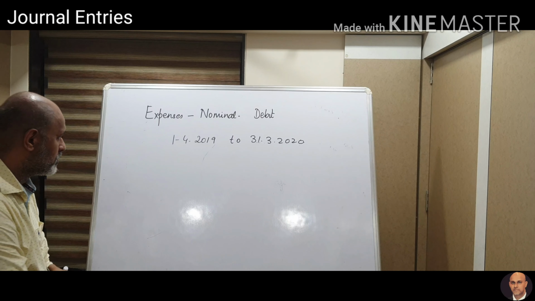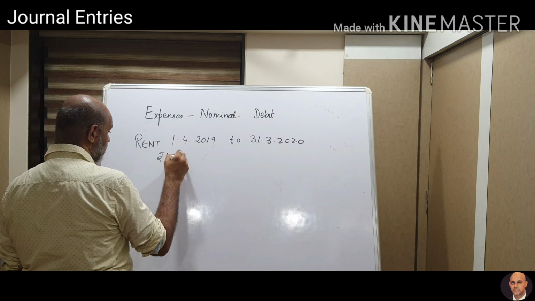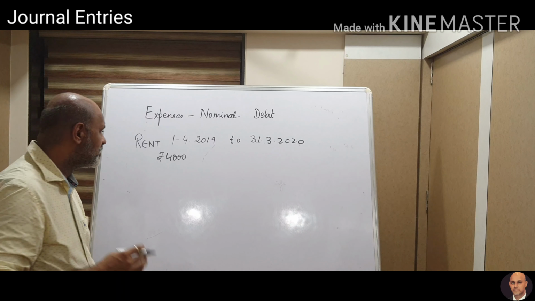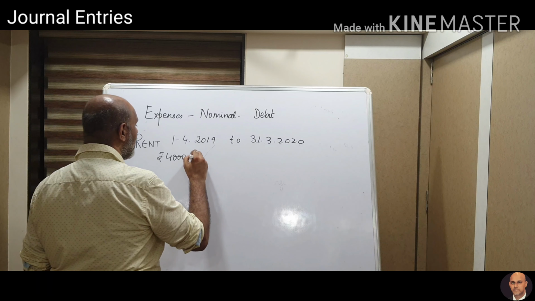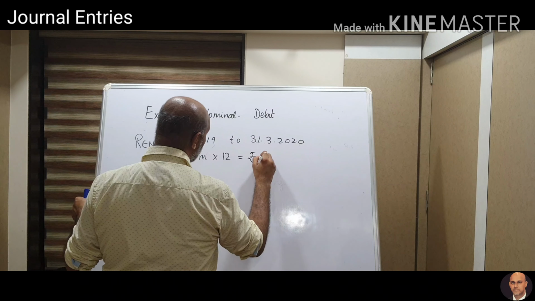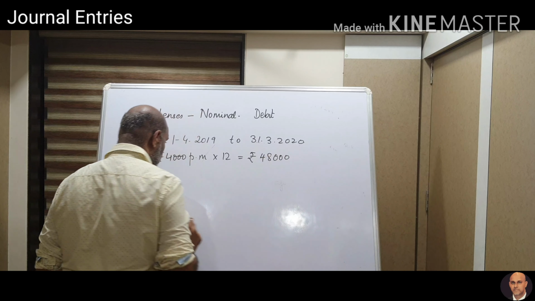Okay, so I am paying a rent of rupees 4,000 per month. So it is but natural, every month I am paying 4,000. So at the end of the year, I am supposed to pay rupees 48,000. Now, what happens in this case?